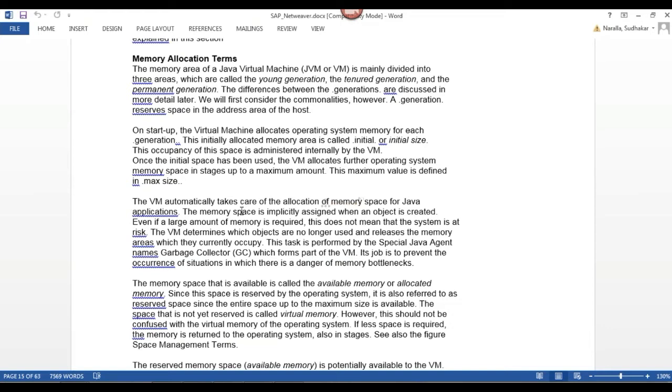These are the different memory parameters we need to remember. What is meant by virtual memory? The space not yet reserved is called virtual memory.